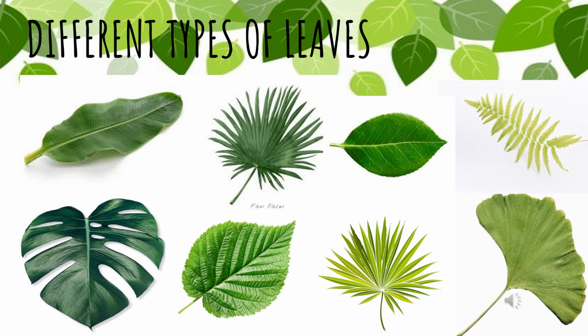Leaves of different plants differ in their shape, size and texture. This can be observed by looking at the pictures of the leaves of different plants. Look at the various images of different types of leaves in this picture.